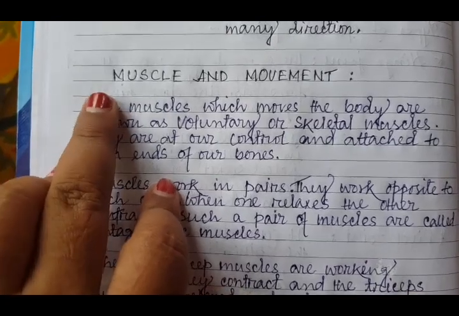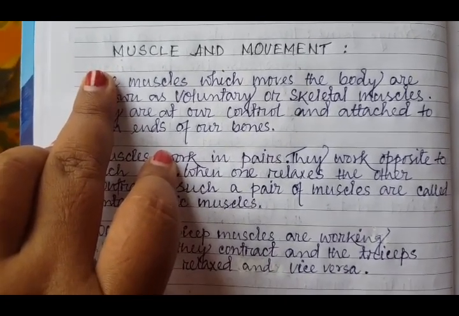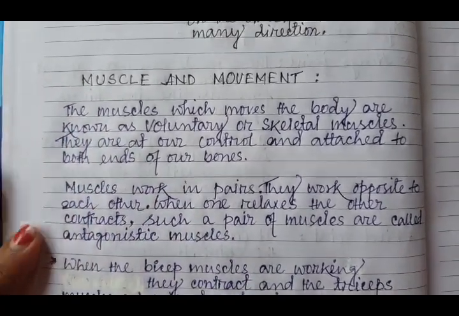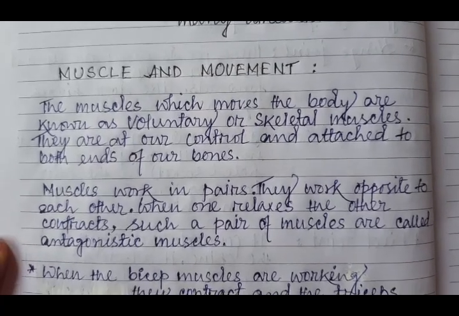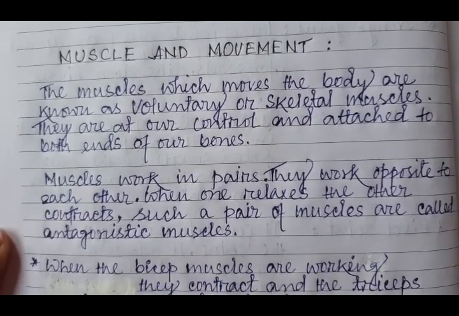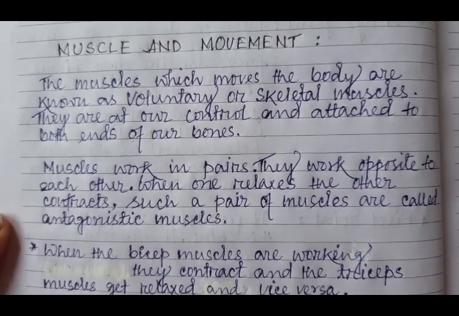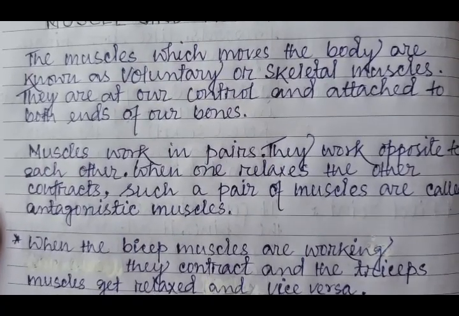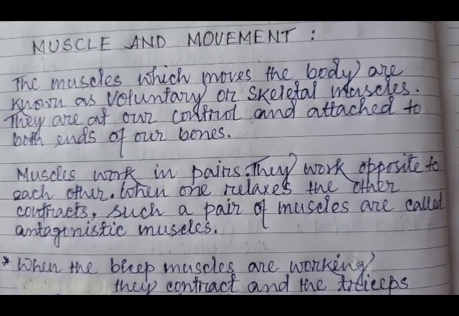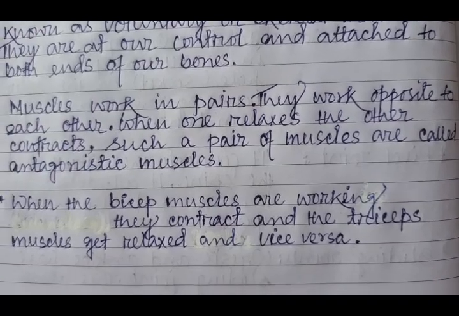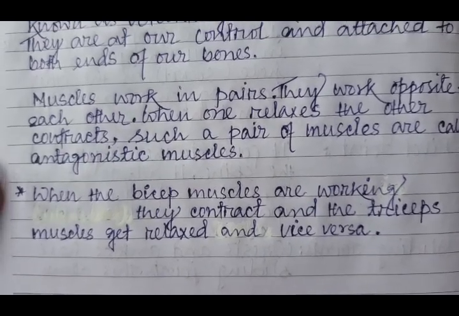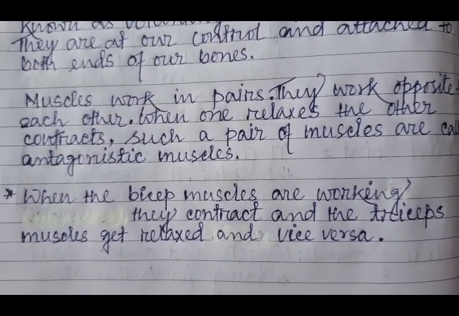So muscle and movement. This is the last topic, as we have come across that the muscles too help us in moving our body parts. Now the muscles which move the body are known as voluntary or the skeletal muscles. They are under our control and attached to both ends of our bones. Muscles work in pairs. They work opposite to each other. When one relaxes, the other contracts. Such a pair of muscles are called antagonistic muscles. One example we can cite here, the bicep and the tricep. When the bicep muscles are working, they contract, and the tricep muscles get relaxed, and vice versa.